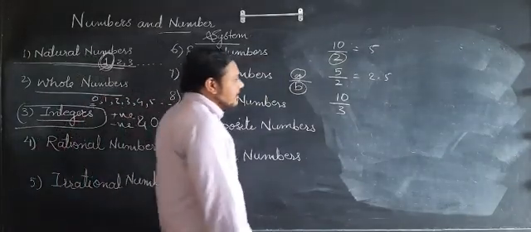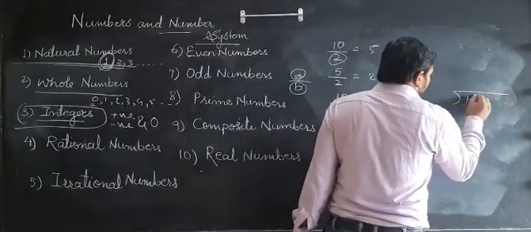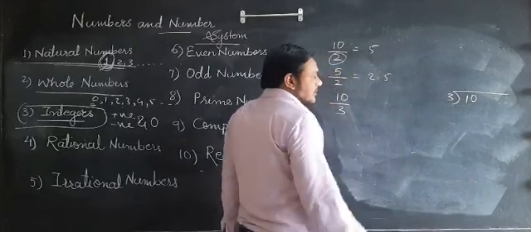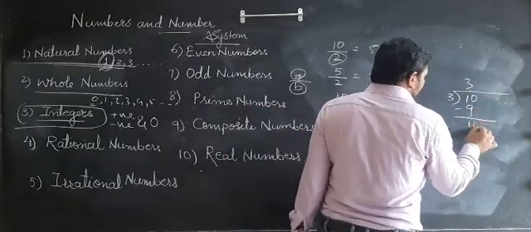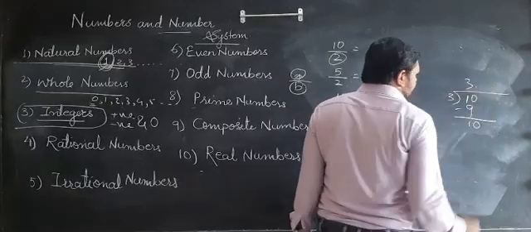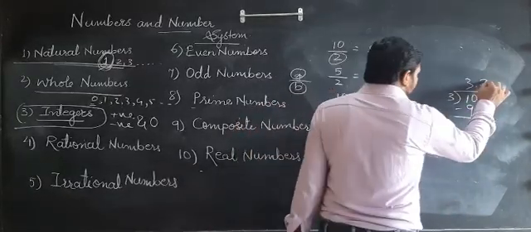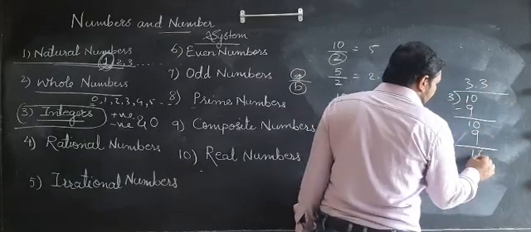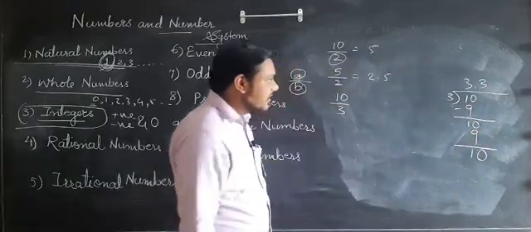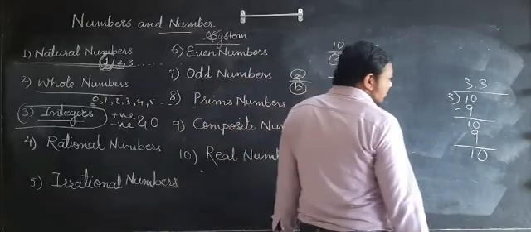then what will happen? We will divide 10 by 3. 3 3s are 9, and 1 will come as the remainder. I will put 0 and put the decimal point here. So again it will become 3. 3 3s are 9, again 1 will come as the remainder. I will put 0. The decimal point is already put there, so I will not use it again.